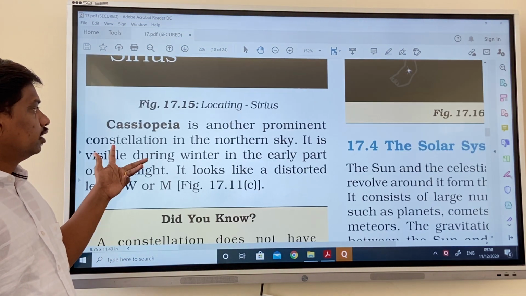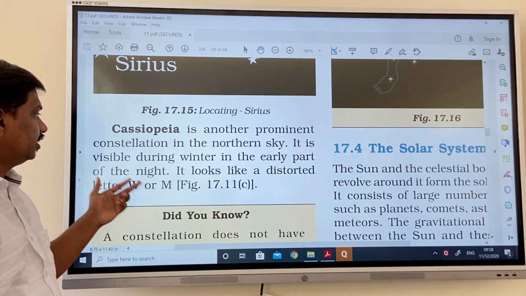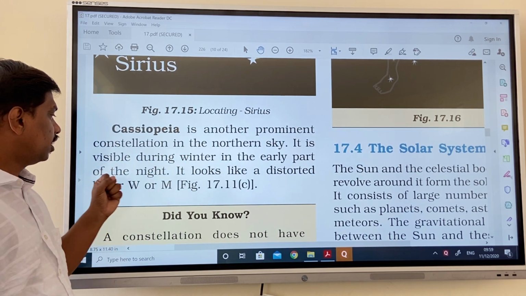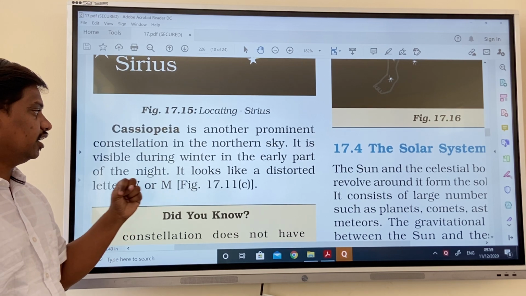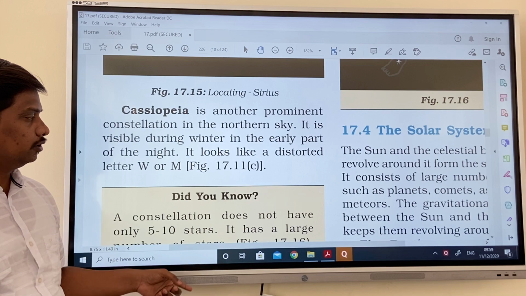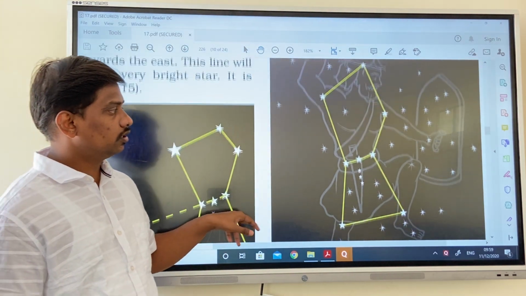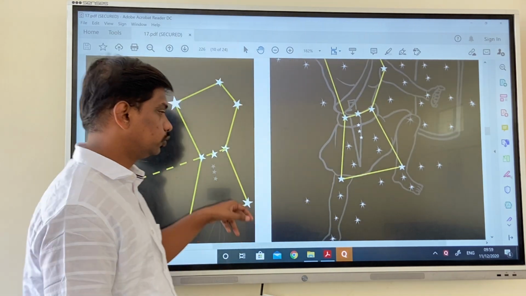Cassiopeia is another prominent constellation in the northern sky. It is visible during winter in the early part of the night. It looks like the letter W or M. You can see here, it looks like a W or M.